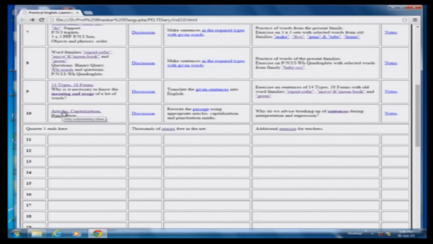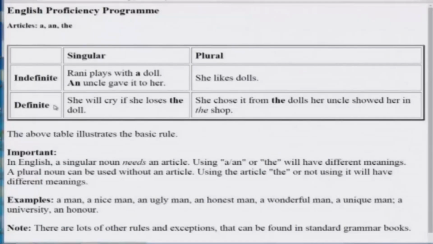So, as I have said, here we will discuss only rudimentary ideas, only basic ideas. And those who would go deeper can always resort to a grammar book and follow those things in detail. So those rules of articles, capitalization and punctuation we will discuss today are very basic, very obvious, and you should never miss them. First, articles. In English, there are three adjectives, a, an, and the, which are called articles. Okay? The basic rule is coded in this table.